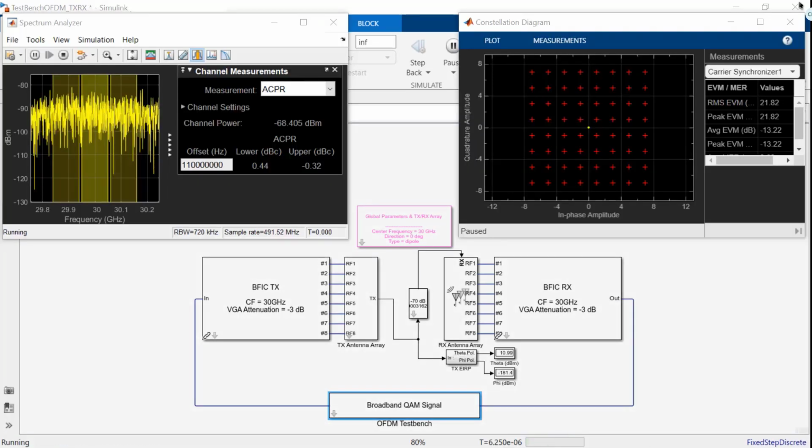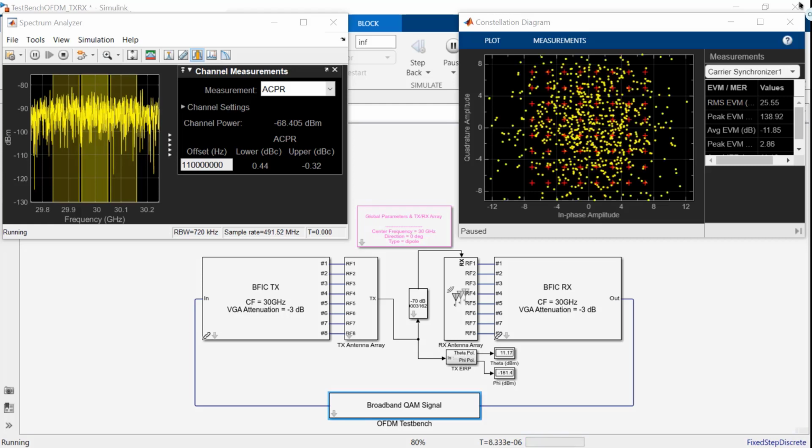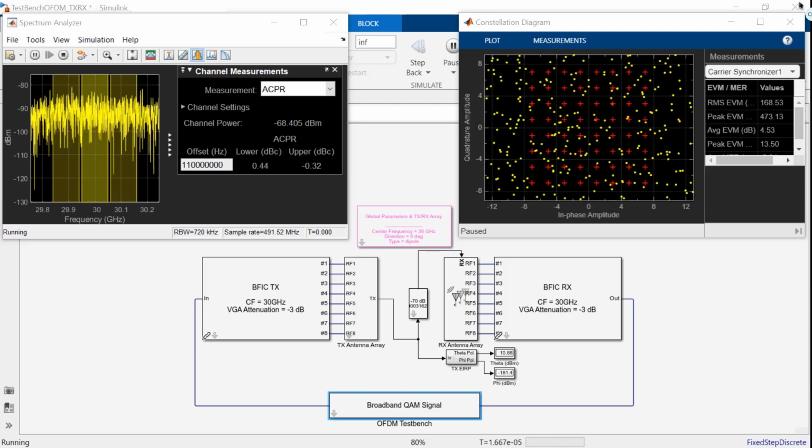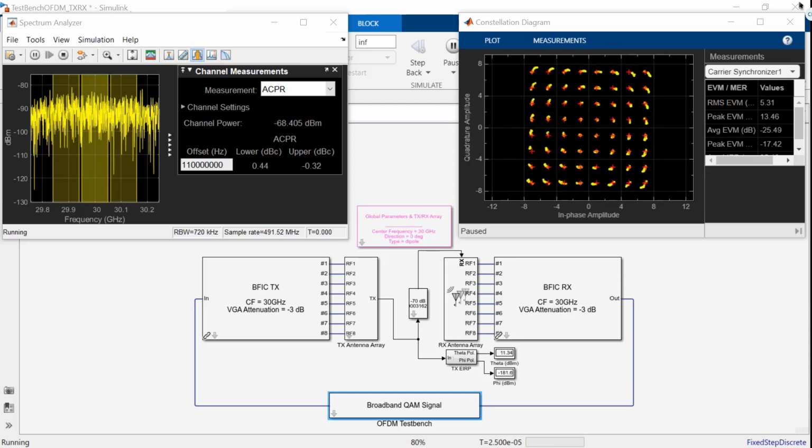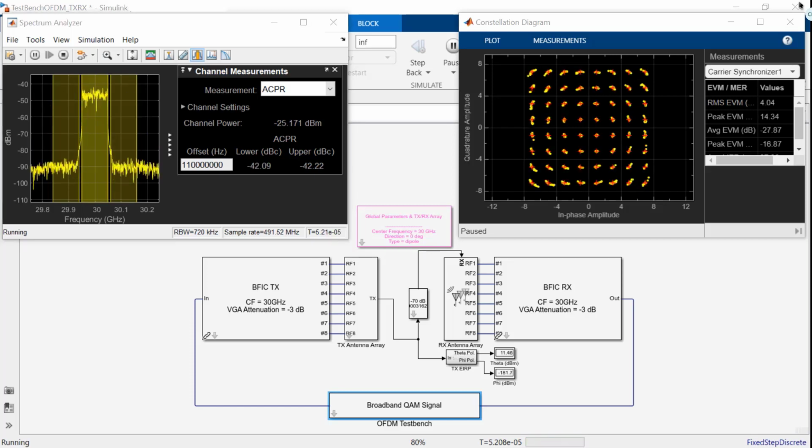When we run the simulation, as time progresses, the OFDM test bench measures the received spectrum on the left and also recovers the transmitted constellation, as you can see on the right. With the clock recovery mechanism, when it locks, you can see that the constellation is clean, and we can also compute the measured EVM and SCPR on the spectrum analyzer on the left.